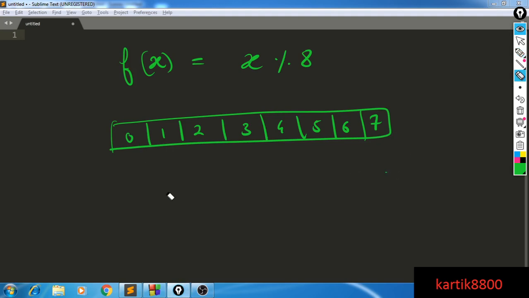Let's see how we can design our buckets. Let's say you want to insert the following items in your data structure. Let's say you want to add x equals 1. It's simple: 1 mod 8 equals 1, so I will add 1 here. Then let's say you want to add x equals 5 to your data structure. That is also all right, you can add it here. Now assume that you want to add x equals 10. 10 mod 8 equals 2, and you can add 10 here. So till now no problem.